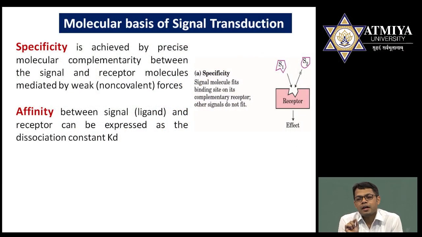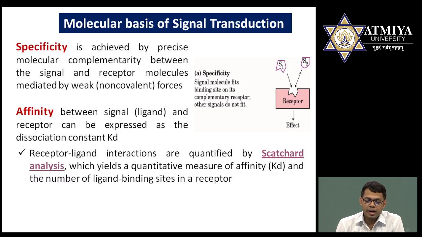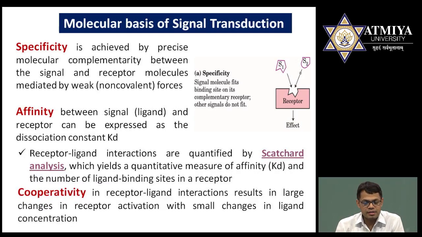These two ligands are very common in structure, but one of the ligands will bind to the receptor and can activate it, while the other ligand, when bound to the receptor, is not able to activate it. Why? The reason is, one is specificity, second is affinity. The second ligand does not have much affinity with the particular receptor, and that's why it is not able to activate the receptor. Now affinity I will explain later by the Scatchard analysis.